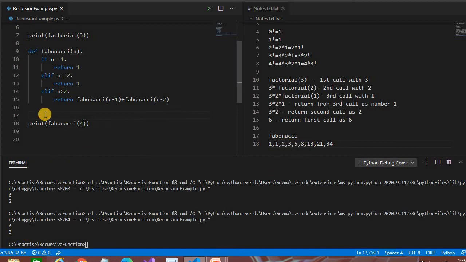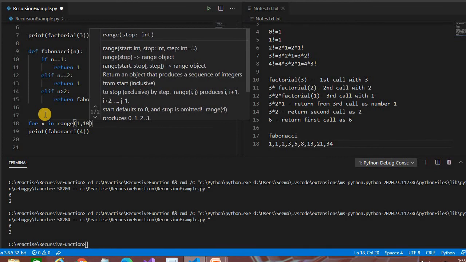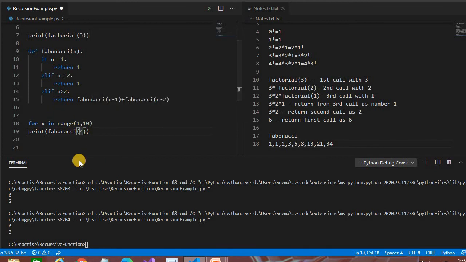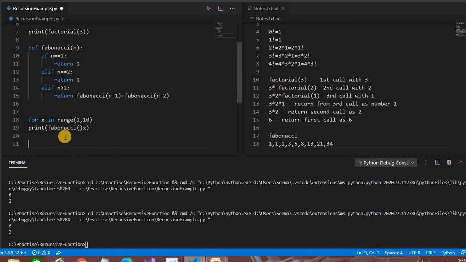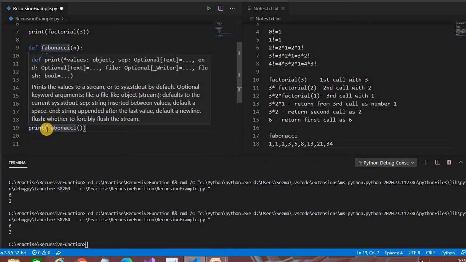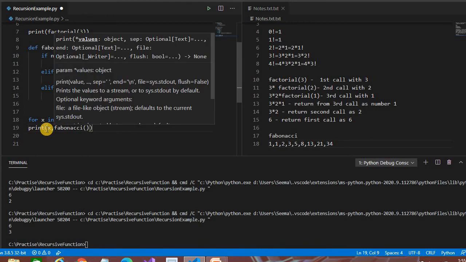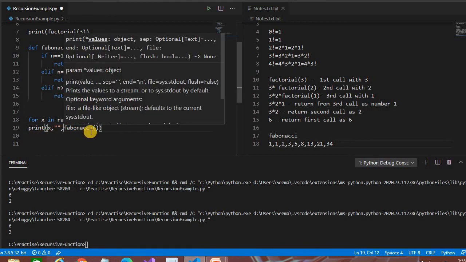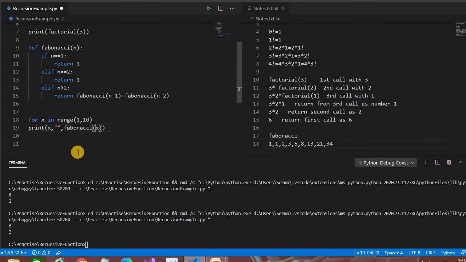So let's say we can also do something like for x in range, let's say start from 1 and then till 10. Let's run this. Let's pass x to the Fibonacci function.